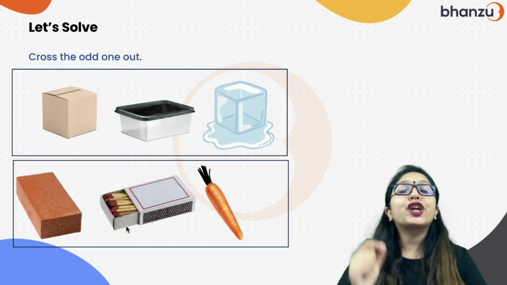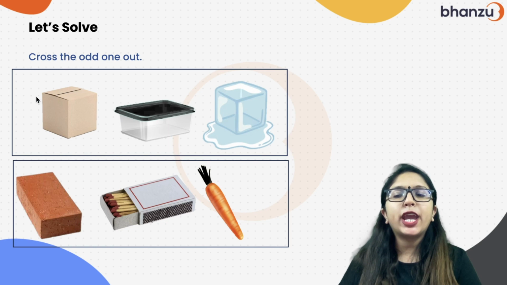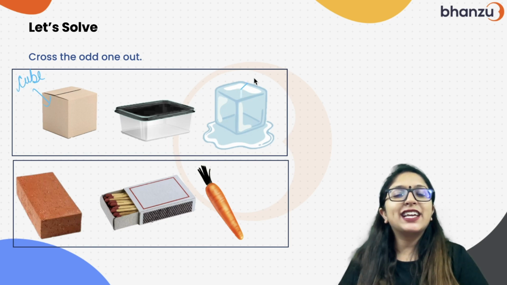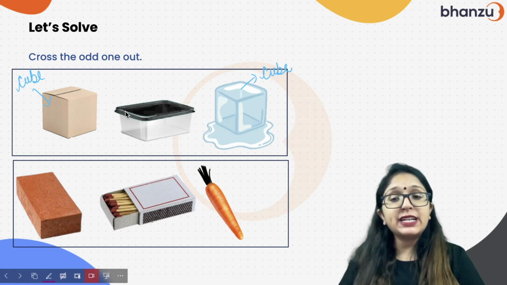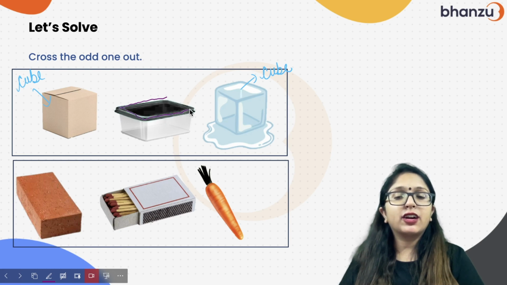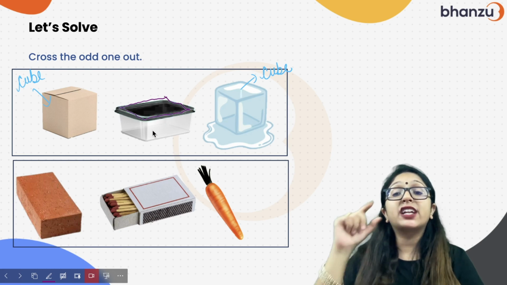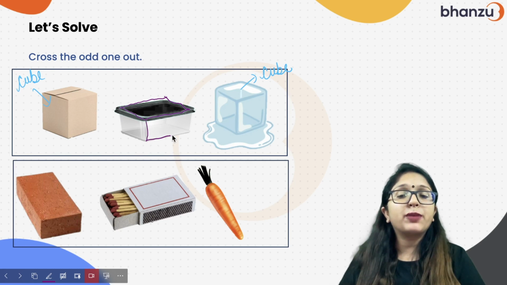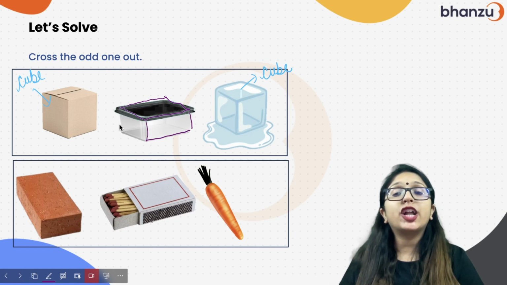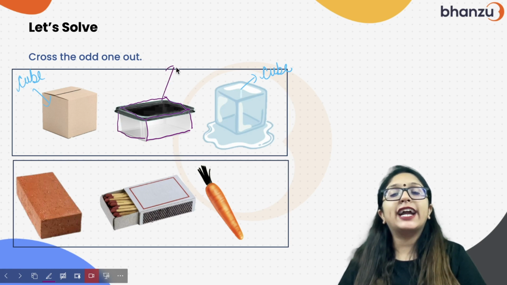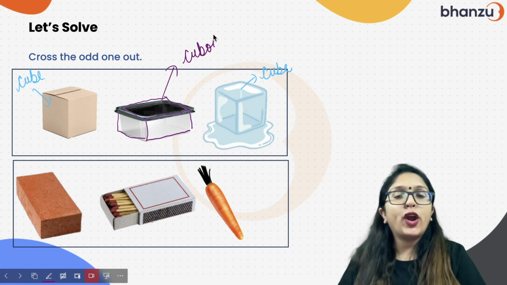Here it says cross the odd one out. What is this shape? This is cube. What is this shape? This is also cube. It will look the same all around. But if we see this one, look at this side. This face is a little big, right? But if we see from here, then this is smaller than the top one. This is also of a different size, right? So this kind of shape is cuboid. So this is the odd one out.